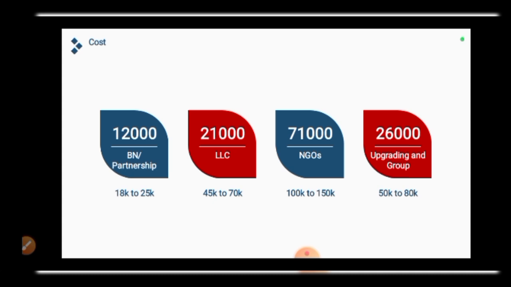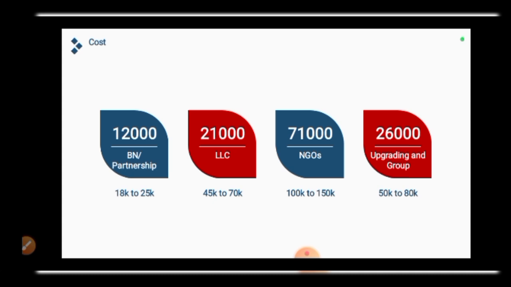So then the recommended price that you can charge for business name is between 18,000 naira to 25,000 naira. That means if you are paying CAC and agent portal and everything 12,000 naira, and you charge 18,000 naira for registration, that means you are getting a profit of 6,000 naira. All right, which is not bad, especially in this current Nigeria. But you can charge as high as 25,000. So if you are charging 25,000, that means you are getting 13,000 naira as your profit.